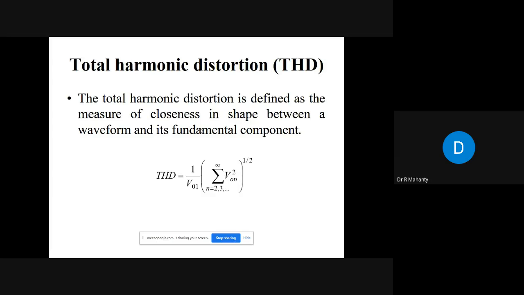So this is the definition of total harmonic distortion, which is very important so far as the quality of the AC power is concerned. If the total harmonic distortion is less, the quality of the waveform is good and it is very close to sinusoidal. And if the THD is more, in that case, the waveform is far away from a purely sinusoidal waveform.